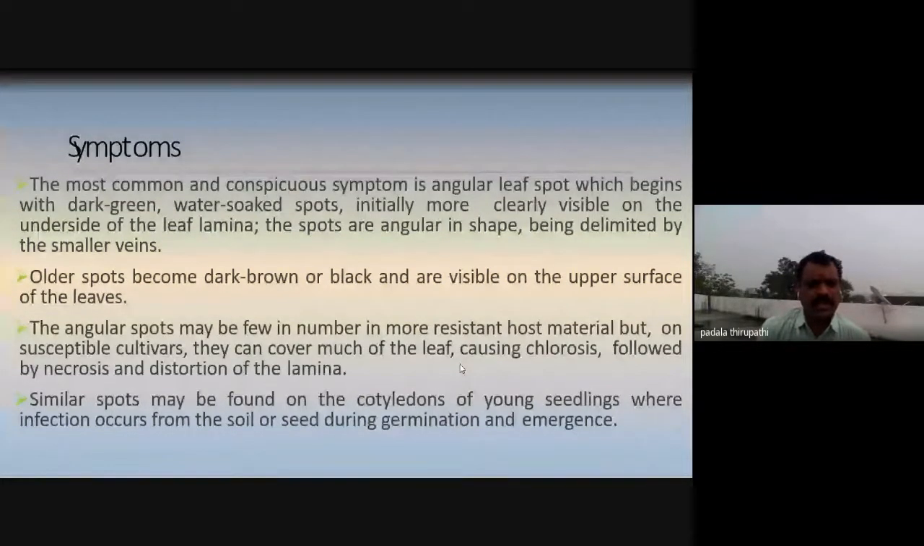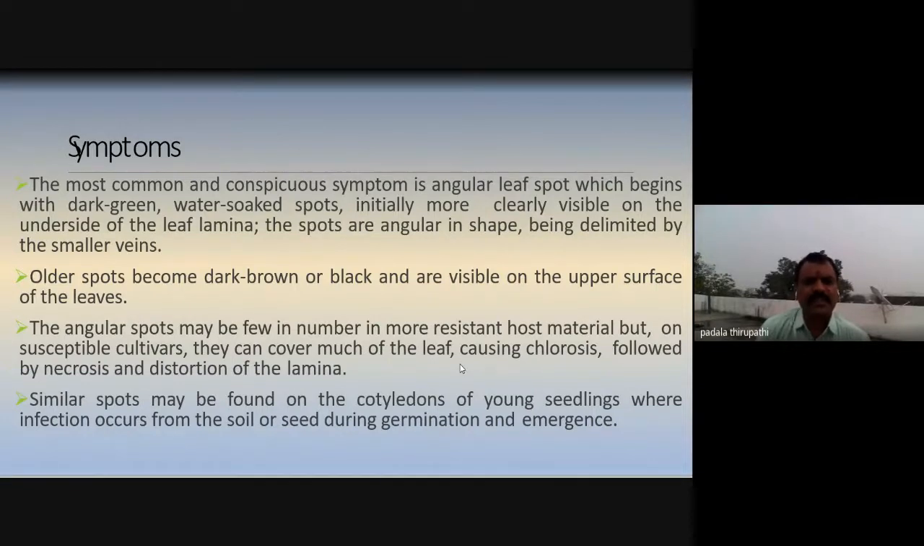In the early stages of the disease, we observe the spots on the lower surface of the leaf lamina, and as the spots get older, they become dark brown and appear on the upper surface of the leaves.